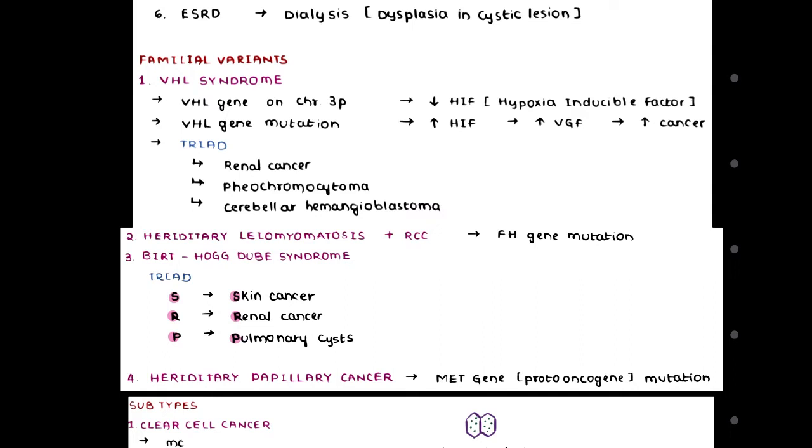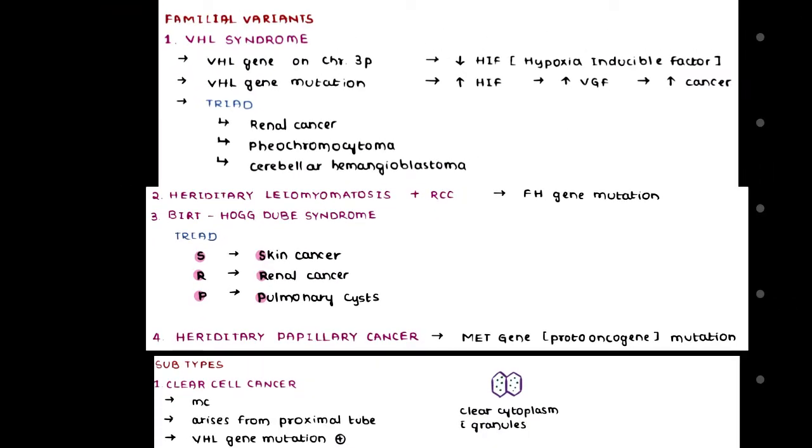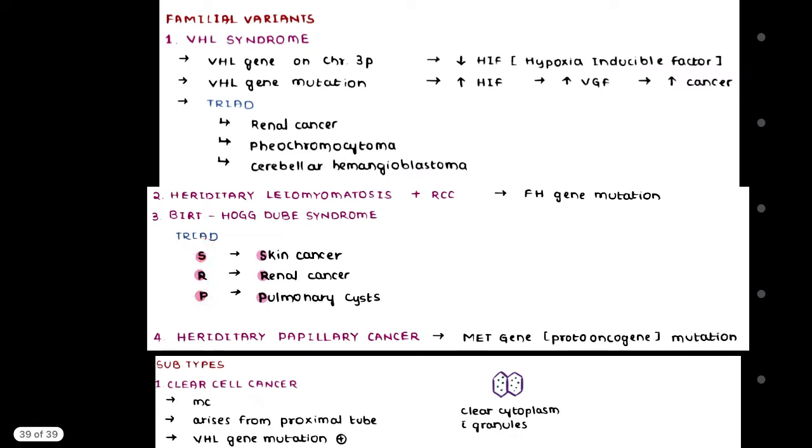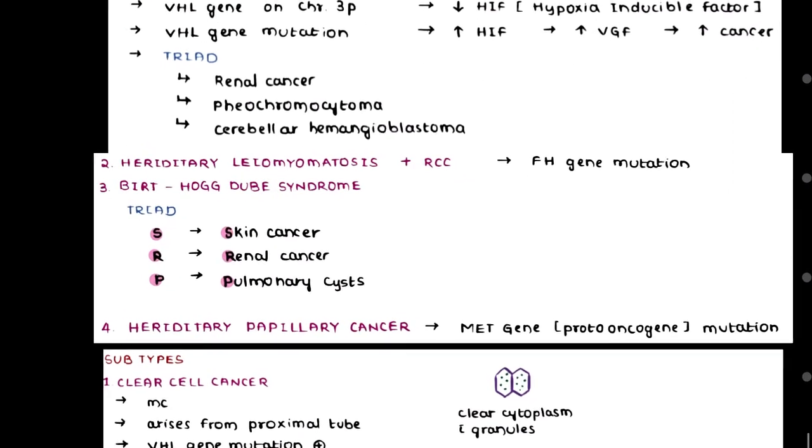Another syndrome that we need to correlate with this familial variant is Birt-Hogg-Dubé syndrome. Now what is this Birt-Hogg-Dubé syndrome? Whenever there is Birt-Hogg-Dubé syndrome, we need to remember our acronym, SRP. From S we have skin cancer, from R we have renal cancer, and from P we have pulmonary cyst. So this is our Birt-Hogg-Dubé syndrome.